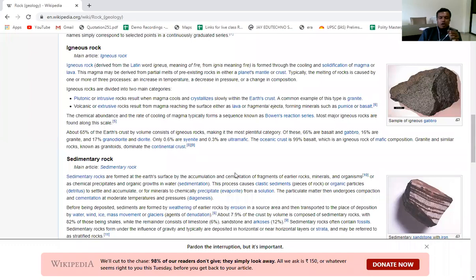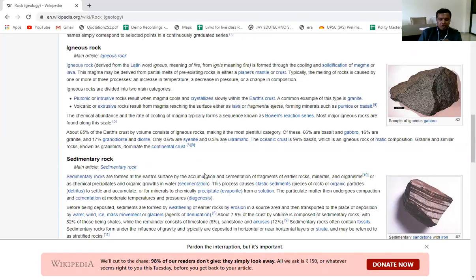So the sedimentary rocks are in layers, and the formation of the sedimentary rocks takes a lot of time, while the igneous rocks form suddenly. During that intermediary time, some of the plants or some of the animals may die, and they may get buried in between the layers. And that is why the majority of the fossil fuels, that is the petroleum as well as the coal, are found in this sedimentary rock.